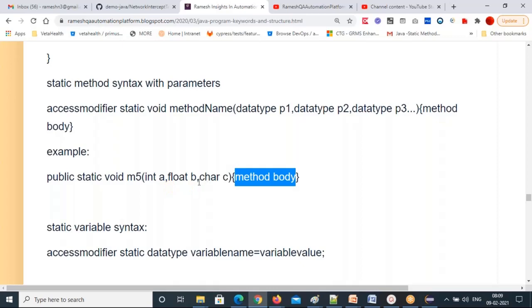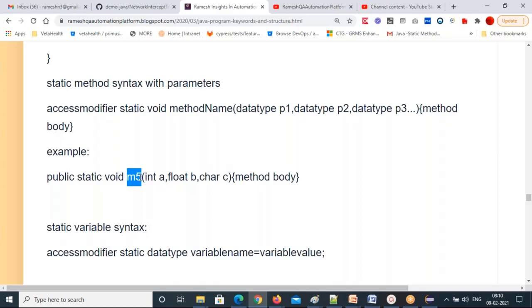Only declare the parameters you want to use in the method body logic and in the calculation. Then what is the advantage of parameterized methods? You can call the same method multiple times and give different values. Suppose I want to give a a value 5 the first time. I will call M5 in another place and give the value 5, so that's the first argument. For the second argument, I need to give b as a float data type. Float means a decimal, right? And I will give 1.5. Next I will give c the value small a. Now all these values you pass to the M5 method.